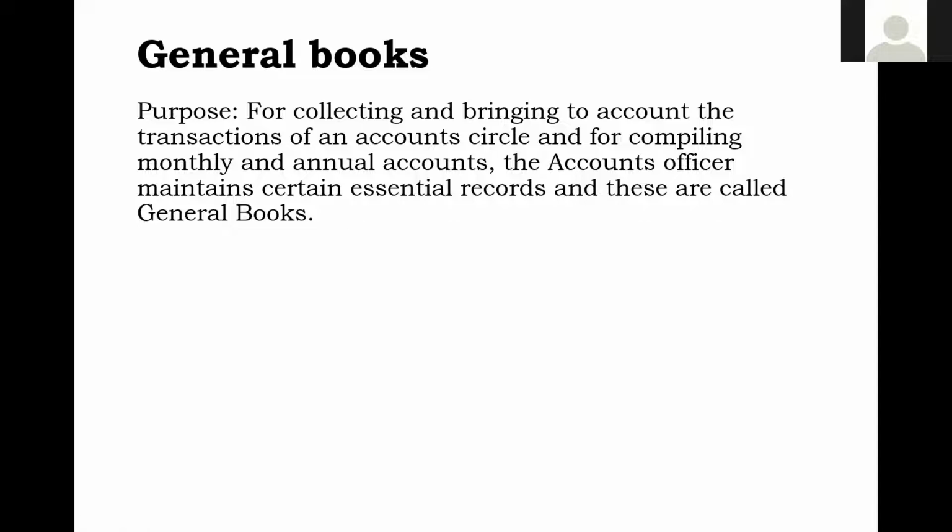For collecting and bringing to account, please remember, that is the first responsibility of the accounts officer of the accounting circle. We already read this, so we are repeating it. Since it is a function of the accounts officer, how will he collect and where will he bring into account the transactions of the accounting circle, and for compiling monthly and annual accounts, the accounts officer maintains essential records. These records are called general books.